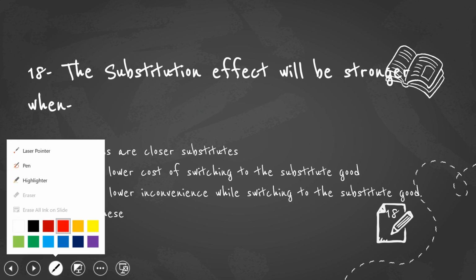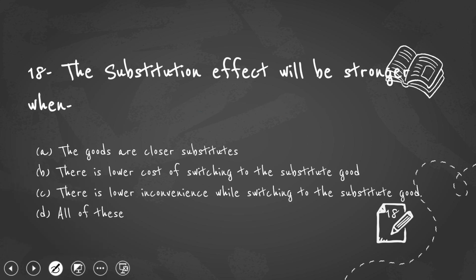Moving on to the next question. Here the substitution effect will be stronger when... So what is substitution effect? Substitution effect arises when there is a rise in the price. If the consumer goes for the alternate or substitute goods, then it is called a substitution effect, in simpler terms.